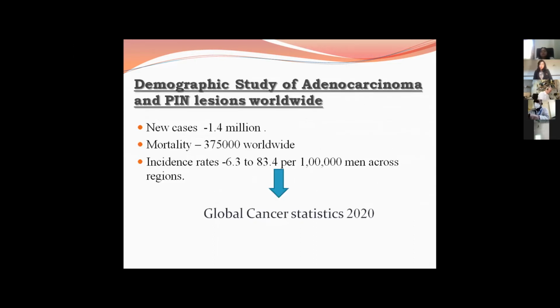Coming to the demographics of adenocarcinoma prostate and PIN lesions worldwide, 1.4 million new cases are reported, the mortality is 375,000, and the incidence rate is 6.3 to 83.4 per 1 lakh men across regions. This is according to the Global Cancer Statistics 2020.